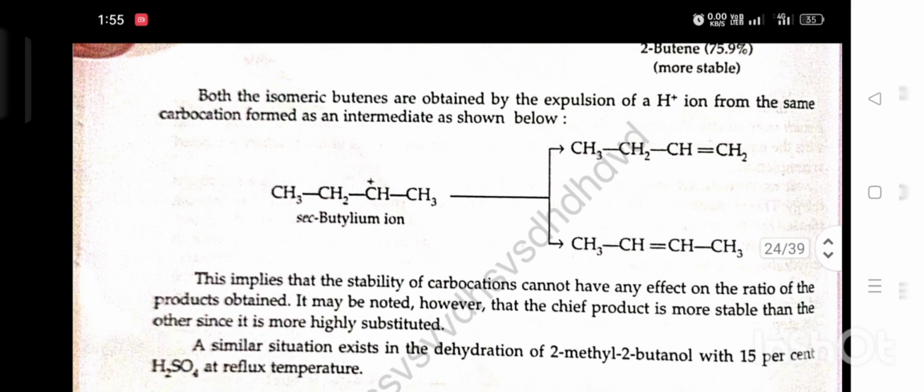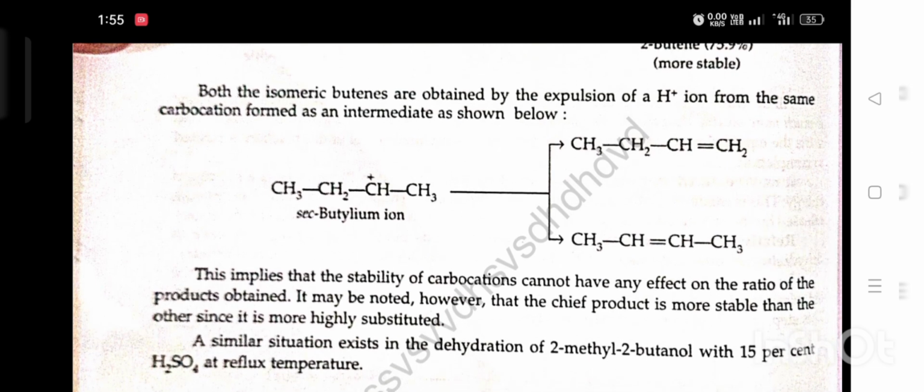The secondary butyl cation gives 1-butene and 2-butene. This implies that the stability of the carbocation cannot have any effect on the ratio of products obtained. It may be noted, however, that one product is more stable than the other since it is more highly substituted.